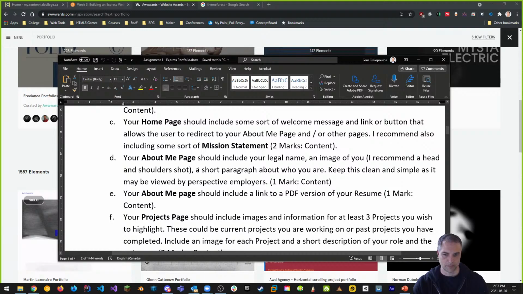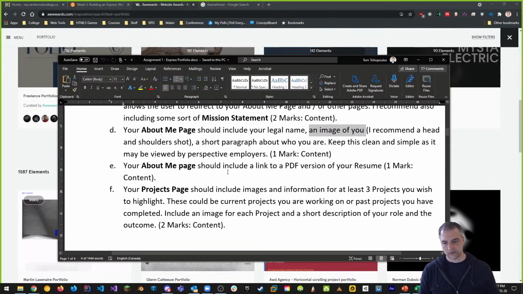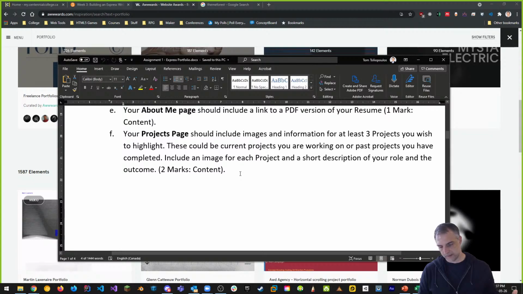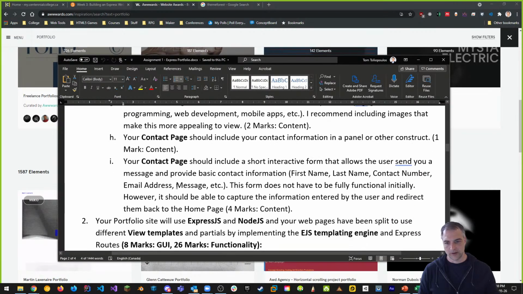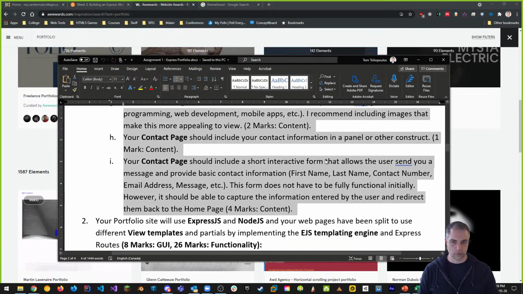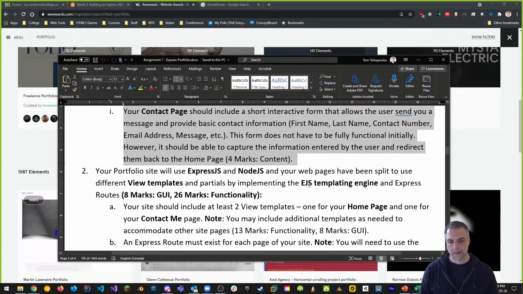Your home page, an About Me page, with an image of you. People are like, I don't want to put an image of myself, whatever. Well, I'm asking you to do it. If you don't do what I'm asking you to do, then you're going to lose marks. It's pretty simple, right? So these are things that you're going to be creating for yourself to create a portfolio site that you can use to promote yourself, because especially nowadays, you need to differentiate yourself compared to other people. So these are all the things you could have started last week. You didn't have to wait for me to get all this content, okay?